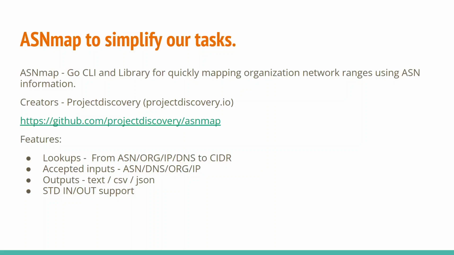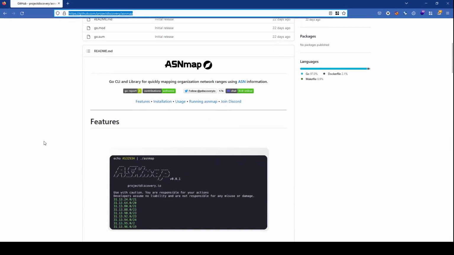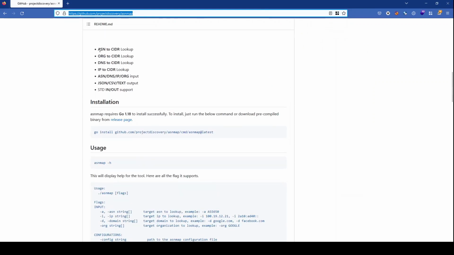So let us hop on to the project page of ASNmap, and let me show you some of the features and how we can go around and install the tool. Okay, so you can see here, this is the GitHub page for the tool ASNmap, and here are the options that are available. As I told from the description in the previous slides, it has these features, and installation is very standard and straightforward.